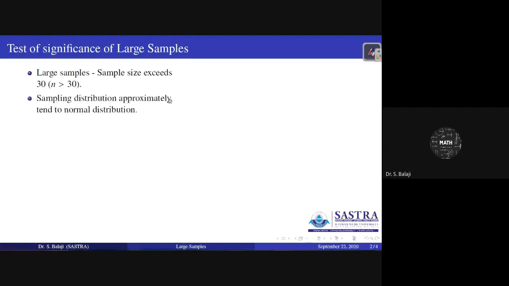Generally, large sample distributions approximately tend to normal distribution. We consider the sampling distribution of large samples, which approximately follows normal distribution. Therefore, we are going to use normal distribution ideas to decide whether to accept H0 or reject H0.